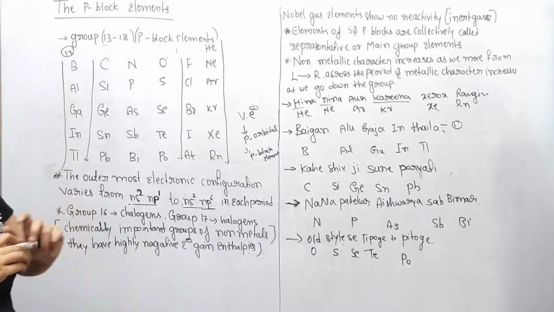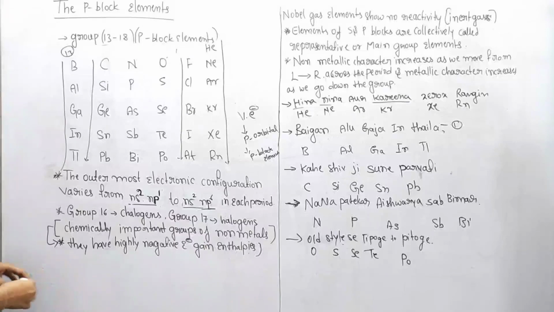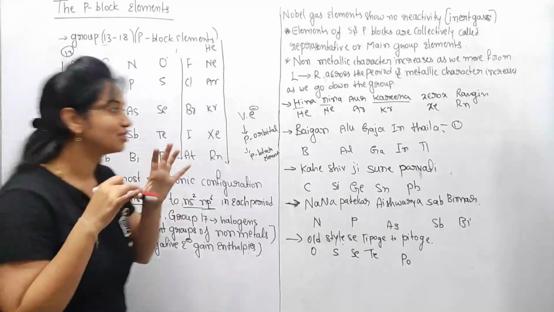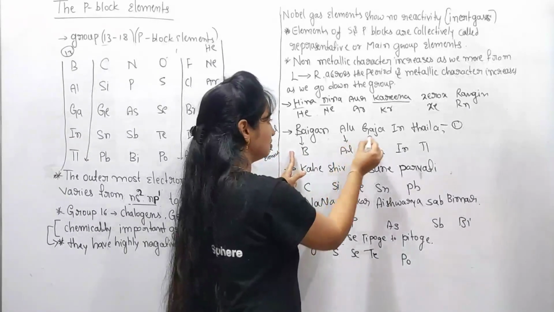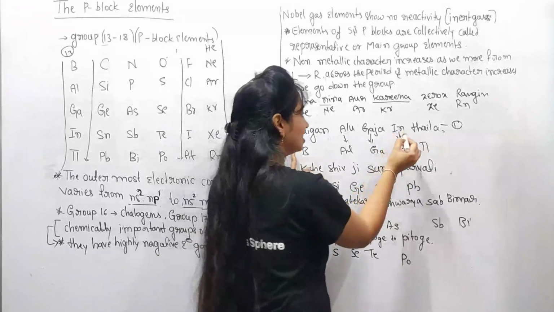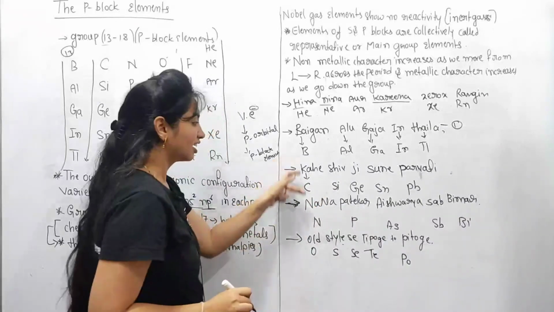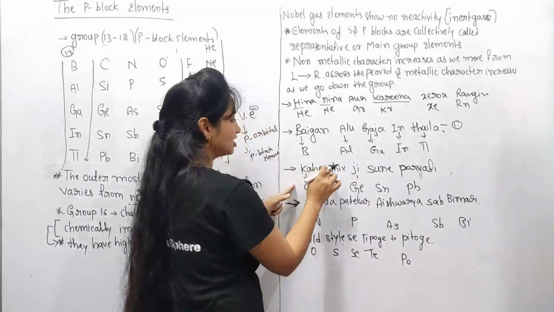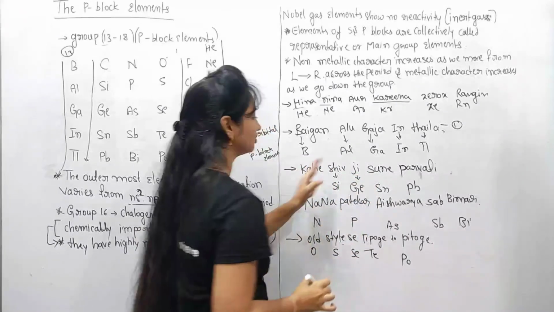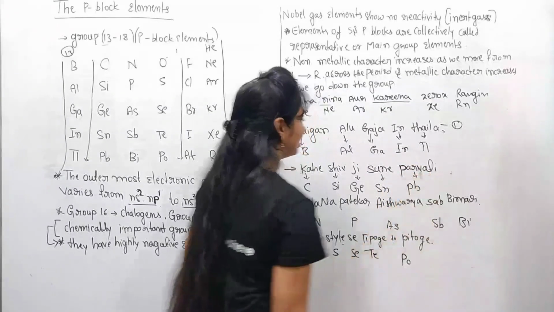So like this, with the help of some funny sentences, we remember all the p block elements. Once again I wish to repeat: Baigan, boron; Aloo, aluminium; Gajar, gallium; indium; thallium. Kahe carbon, Shivji silicon, germanium, tin, Parvati lead.